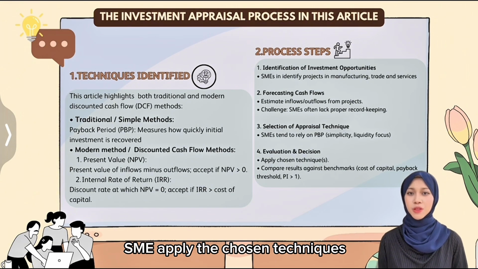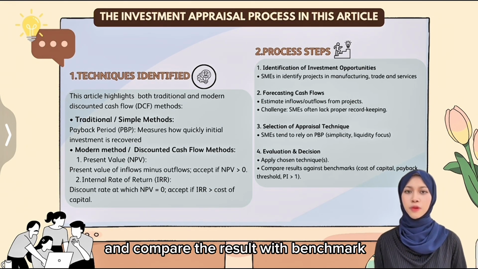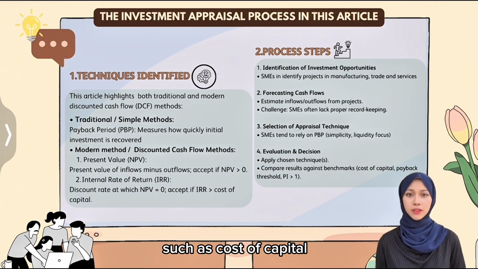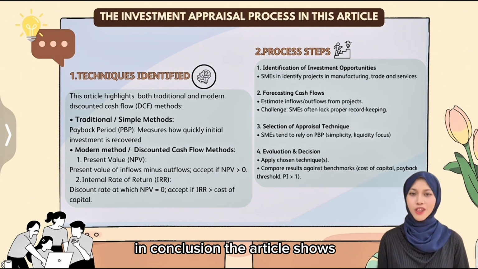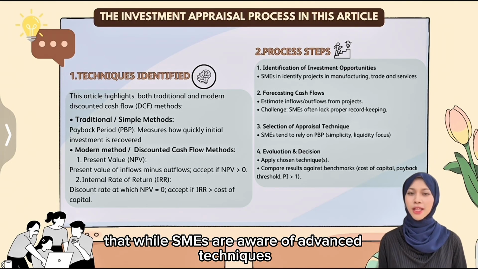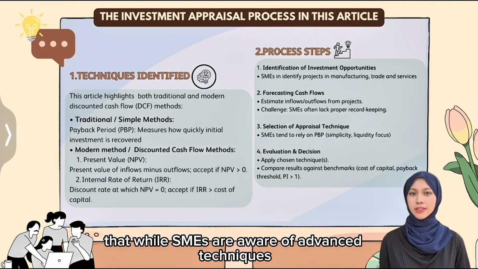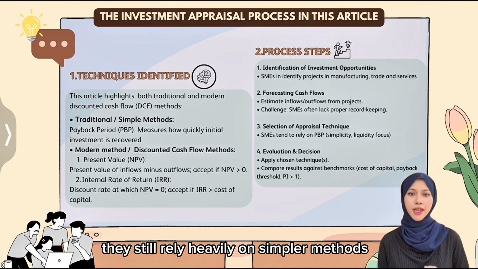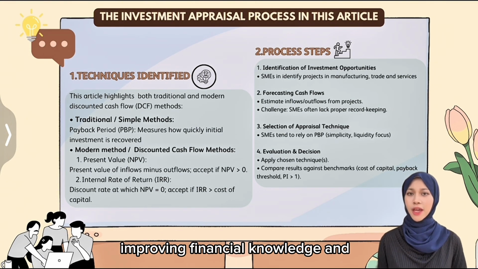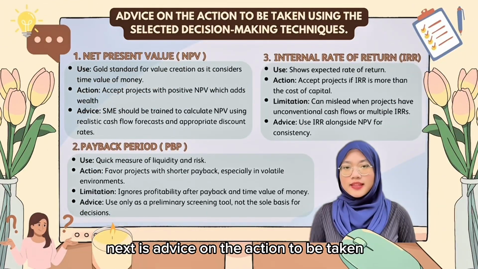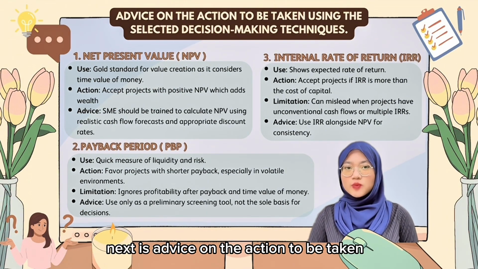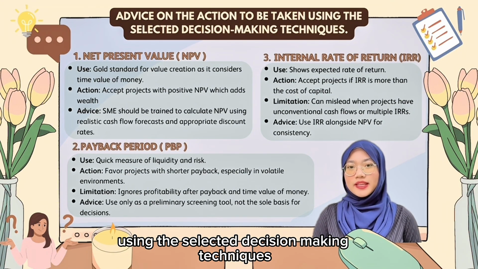SMEs apply the chosen techniques and compare the result with benchmarks such as cost of capital, payback threshold, or profitability index. In conclusion, the article shows that while SMEs are aware of advanced techniques like NPV and IRR, they still rely heavily on simpler methods. Improving financial knowledge and record keeping can help SMEs make better investment decisions. Next is advice on the action to be taken using the selected decision-making techniques.